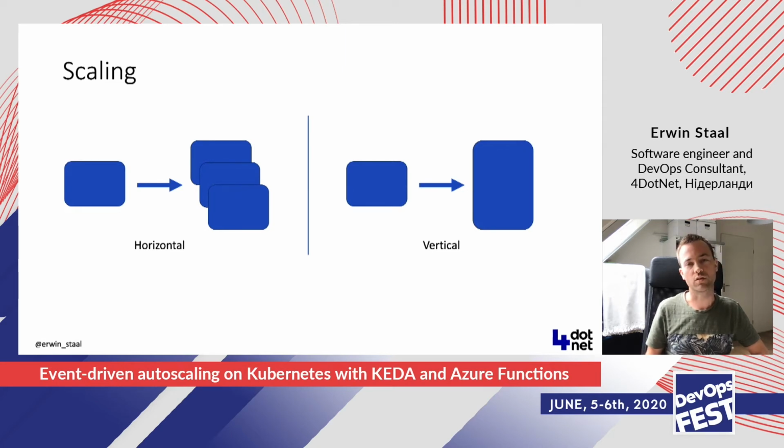Vertical scaling means that we are going to scale the machines we already have. So we, for example, add more memory, or we add more compute power, more CPU, for example. More disks could also be an option. So basically, there are 2 ways of scaling.